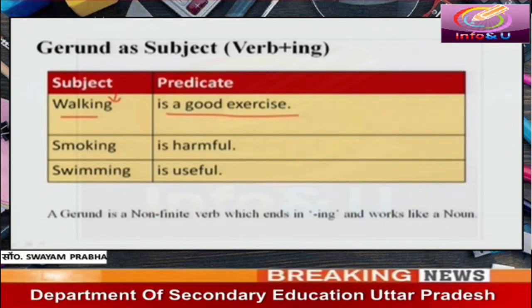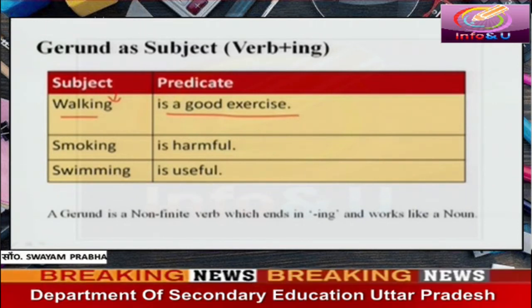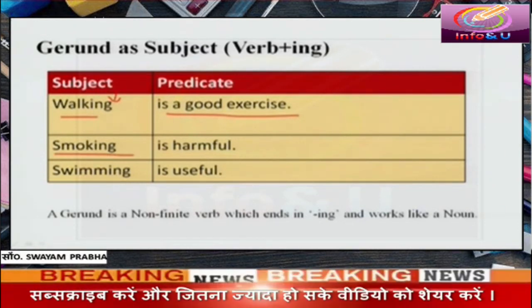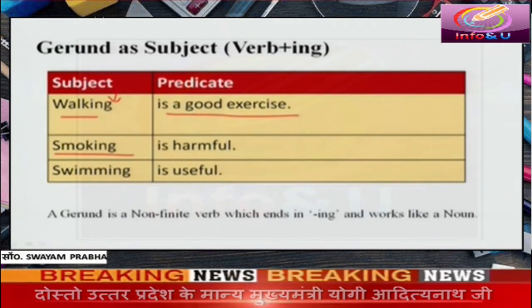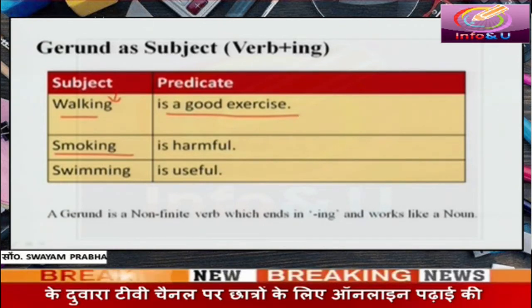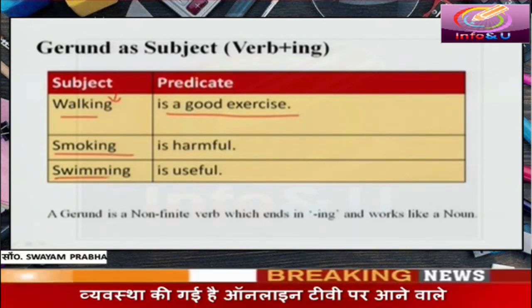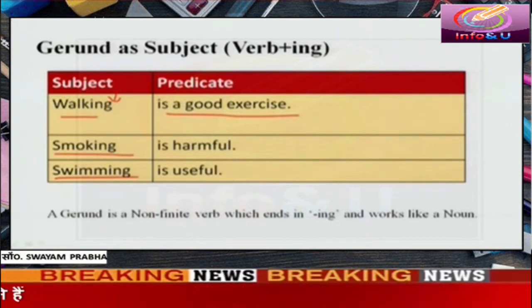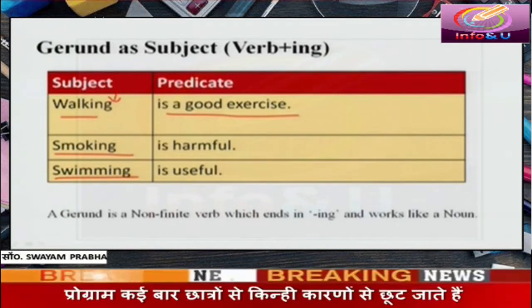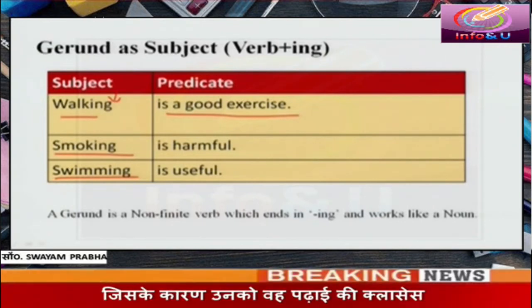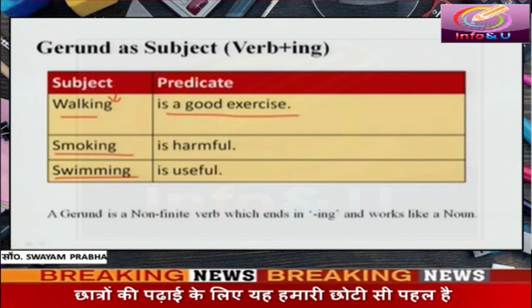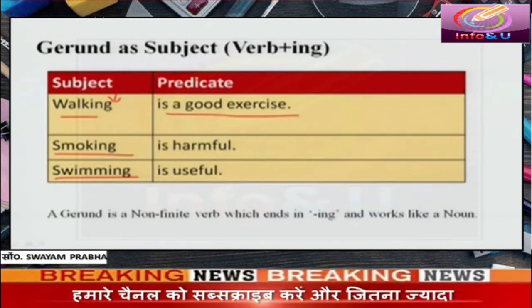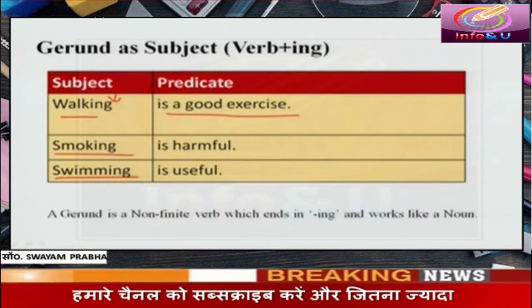Smoking is harmful. What is the position of smoking in this sentence? Smoking is placed in the column of subject. Smoking is the subject of this sentence. Swimming is useful. What does the word swimming represent here? Swimming represents the subject. Walking, smoking, swimming are the subjects of these examples.